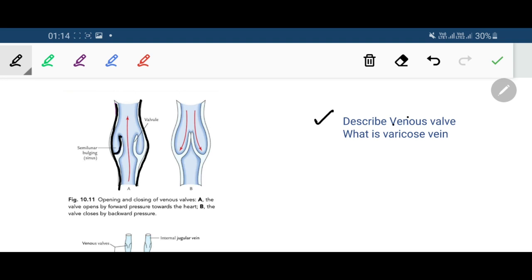The inner lining is forming a semilunar fold.